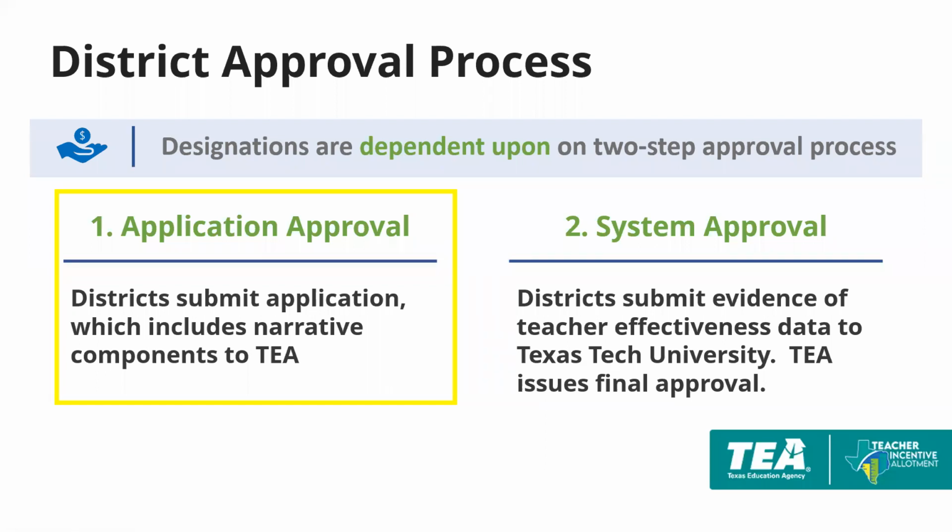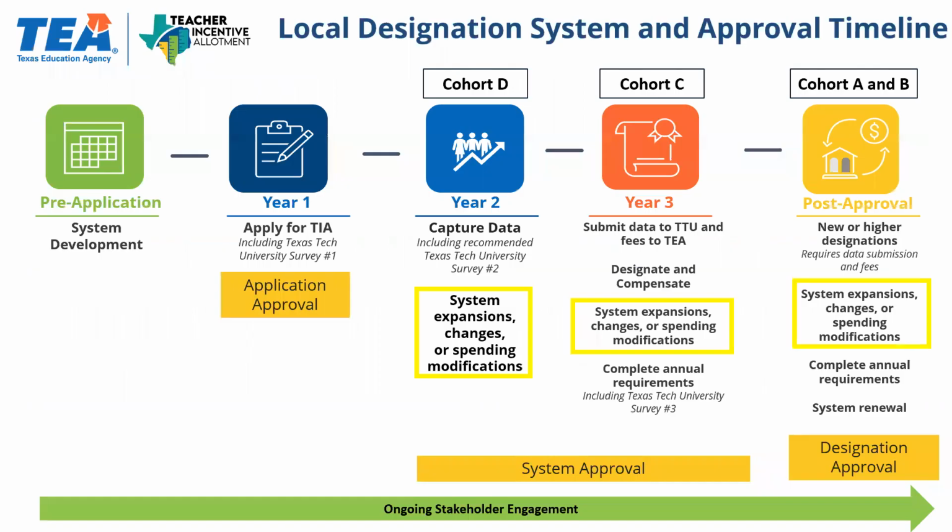To reiterate, this webinar applies to all districts with an approved Step 1 system application. If you do not have an approved Step 1 system application, you should download the new Cohort E application from our website. This webinar applies to districts with a Step 1 system application that has been approved in cohorts A, B, C, or D.